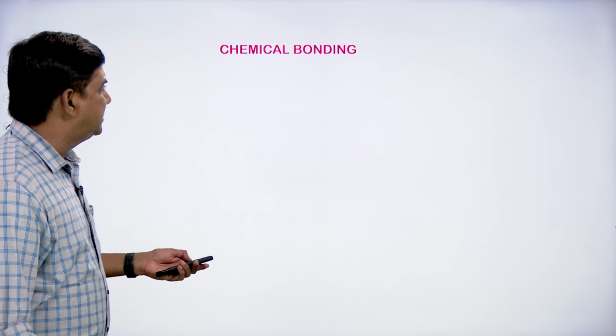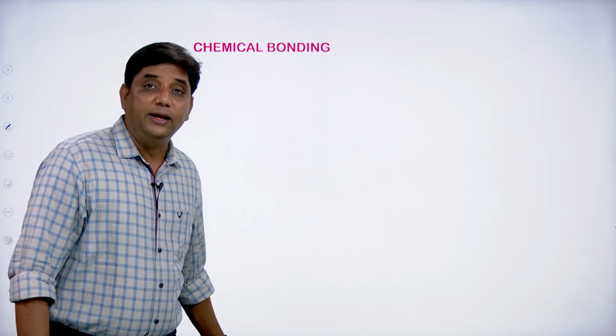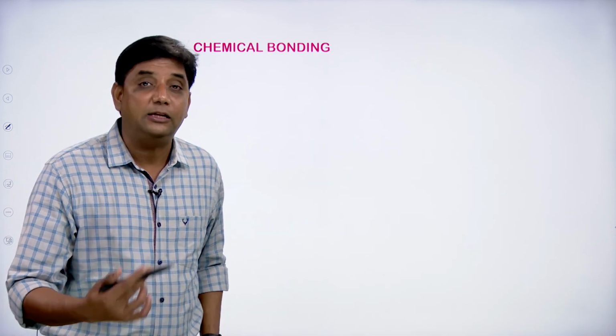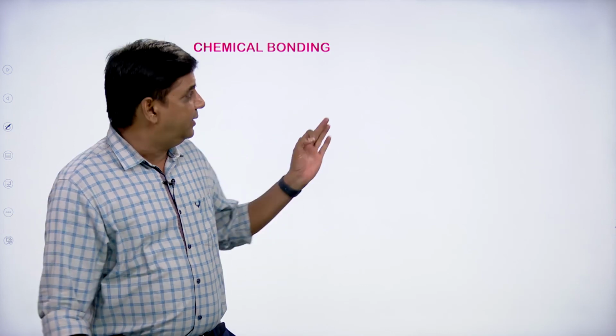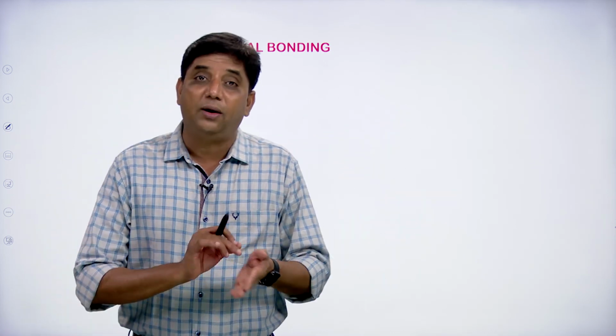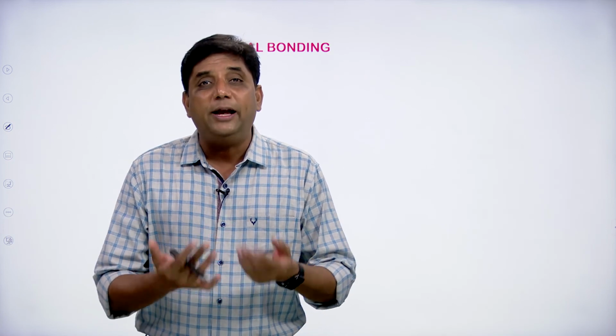See students, each and every hybrid orbital I will explain manually. Each and every type of hybridization I explain manually. So, take your notebook and pen, and each and every diagram I am explaining here, write manually in your notebook. While writing only you will learn everything. Writing is very important.